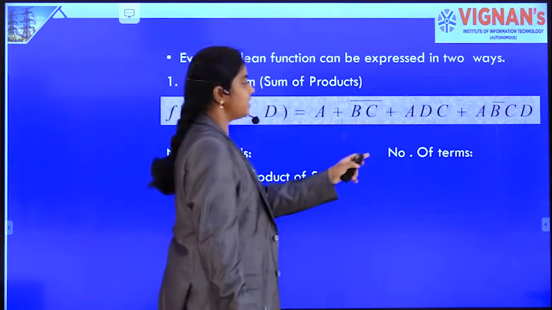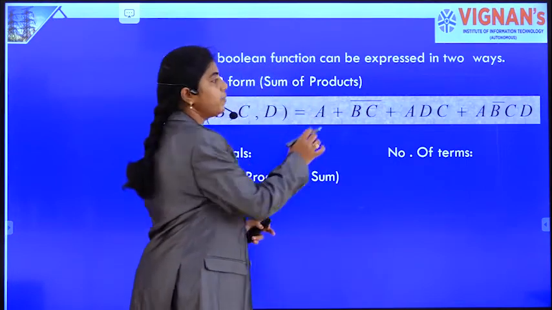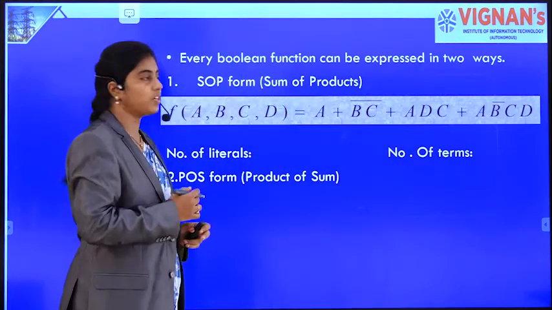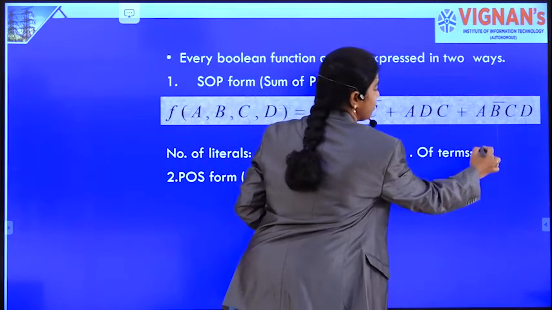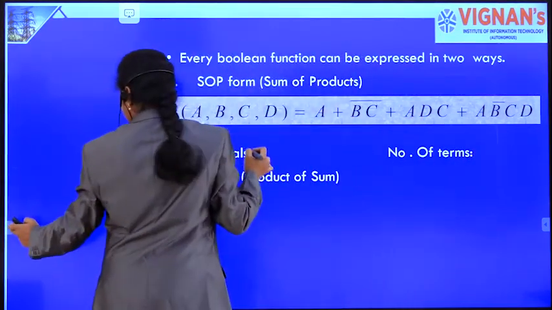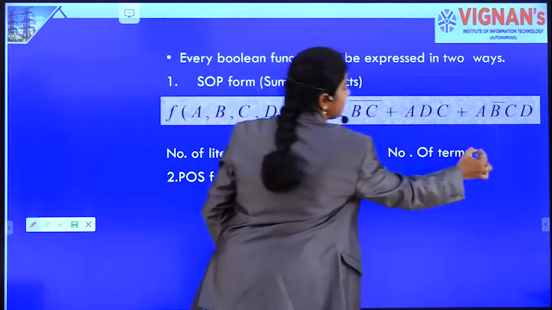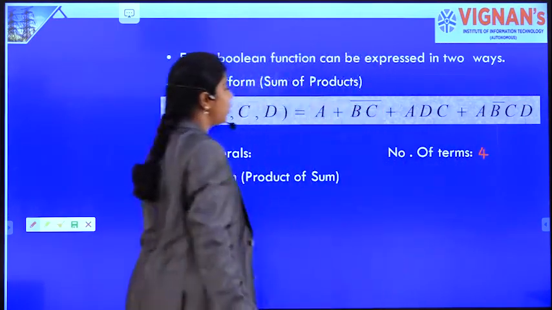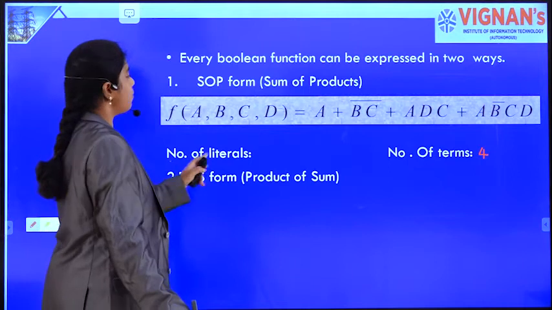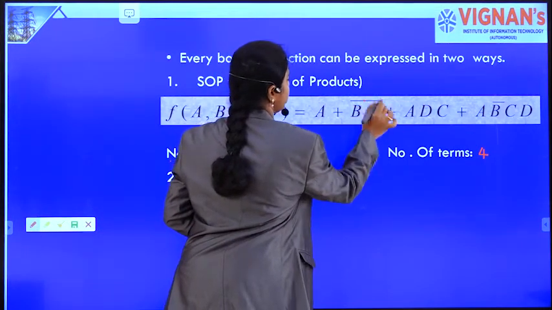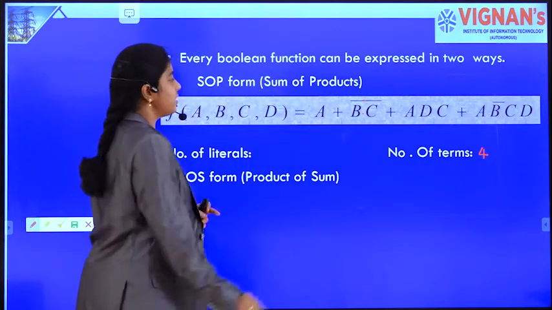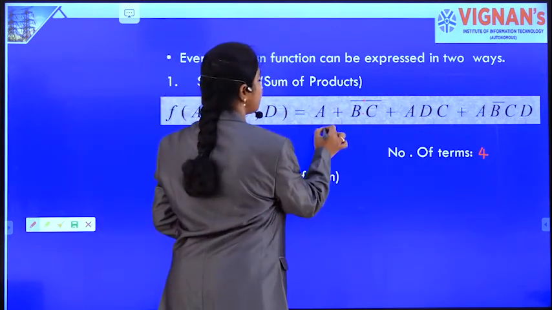Now we will see the number of literals and number of terms. Let's see the number of terms first. How many terms are there in the Boolean function? 1, 2, 3 and 4. So this particular Boolean expression contains 4 terms. Now we'll see the number of literals. Let's take B bar dot C bar for this instance. So what are the literals?